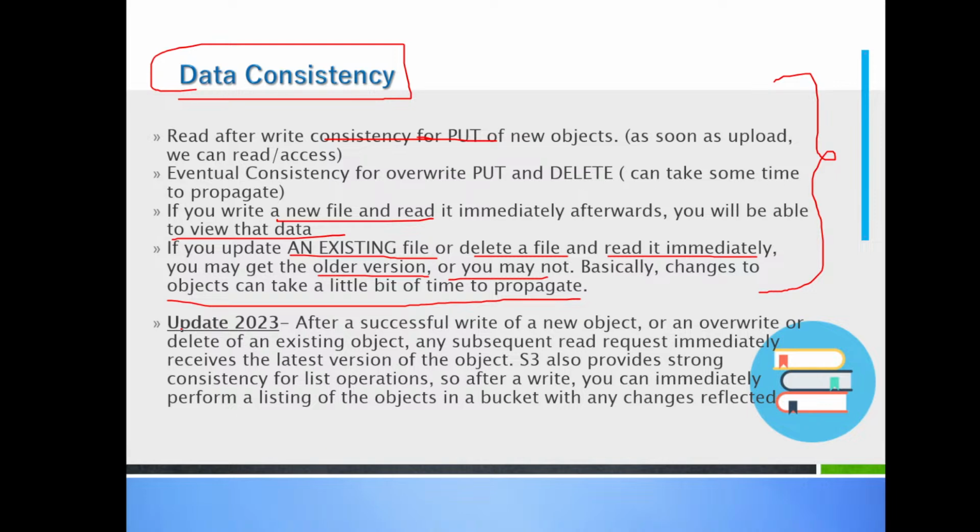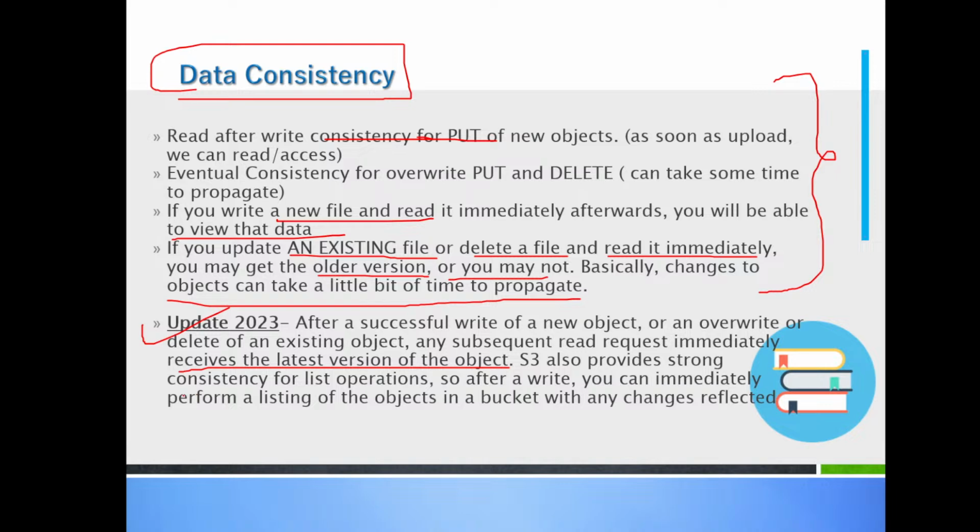In 2020 they have given the update that everything is strong consistency. मतलब after a successful write of a new object, or overwrite or delete of an existing object, any subsequent read request will immediately receive the latest version of S3. मतलब अगर आपने कोई फाइल राइट करी है S3 में, चाहे नई हो, डिलीट हो, पुरानी हो, ओवरराइट हो, आपको नया ही डेटा मिलेगा, पुराना डेटा नहीं मिलेगा.